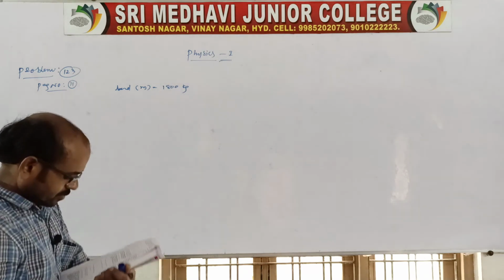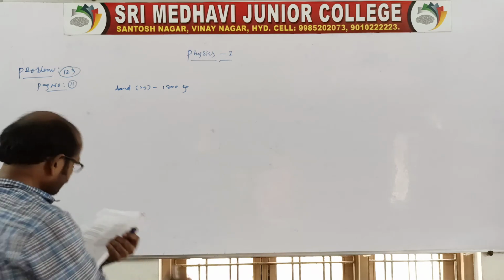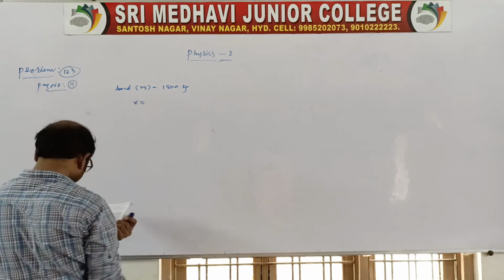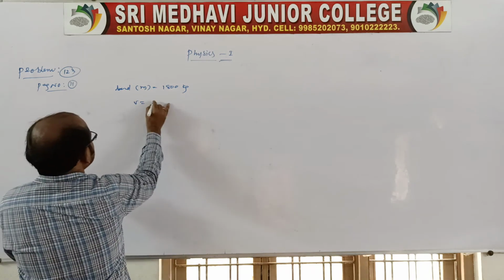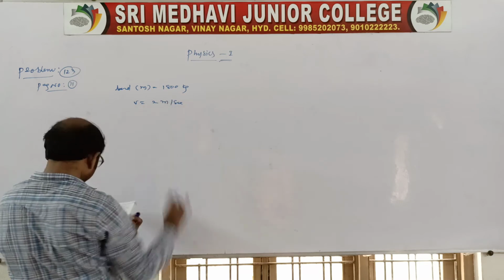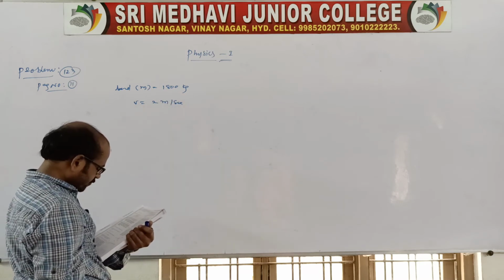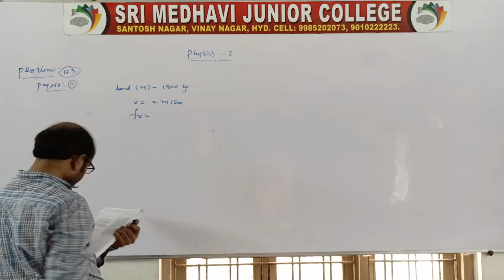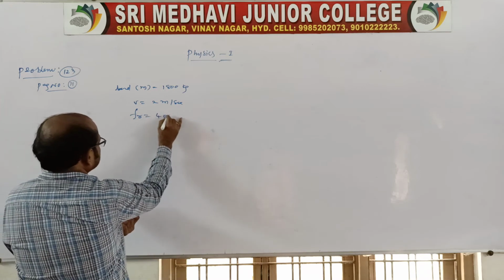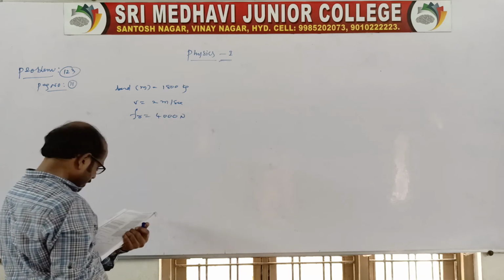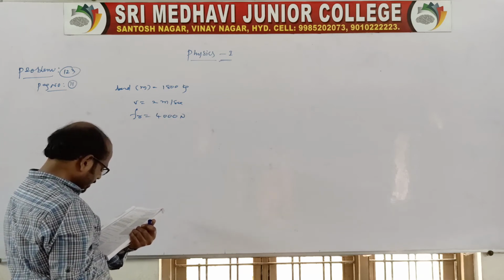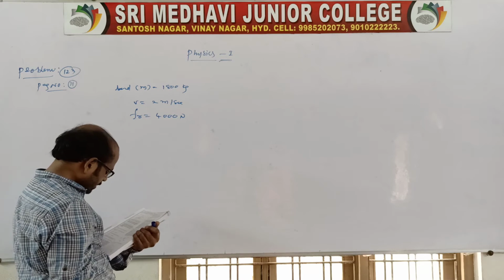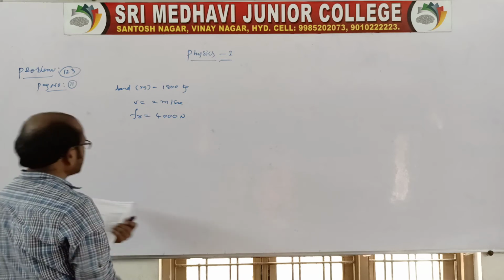That can take, okay, is moving up with a constant speed of 2 meter per second. That elevator is moving up. The frictional force opposing the motion, there will be a frictional force acting, is 4000 Newton. Determine the minimum power to be delivered by the motor to the elevator in watts as well as in horsepower.